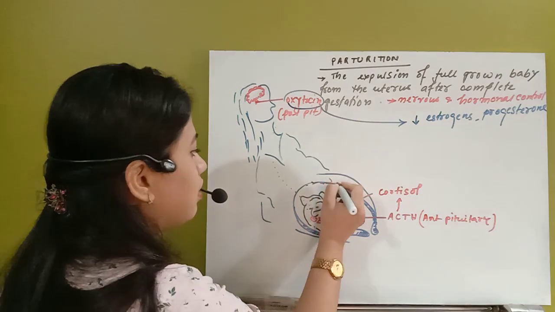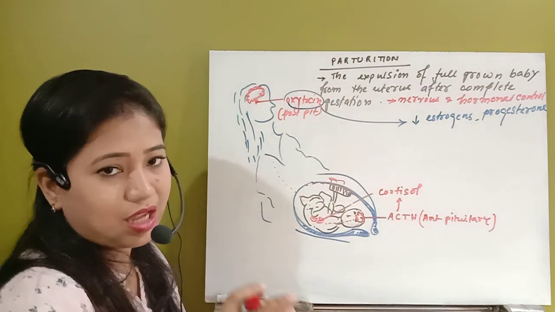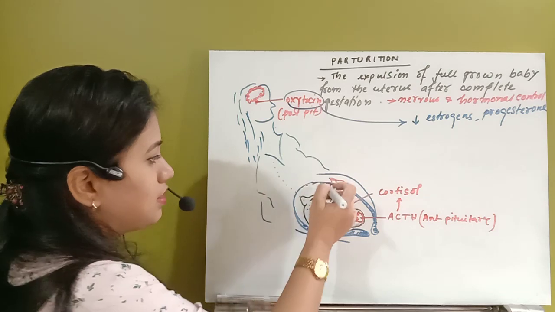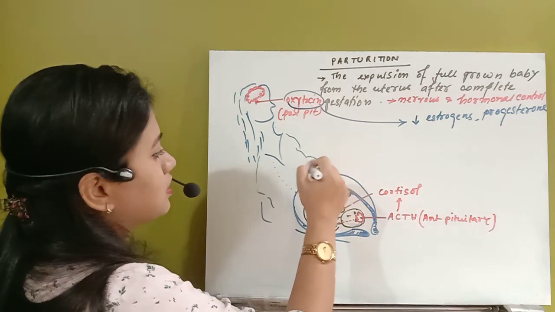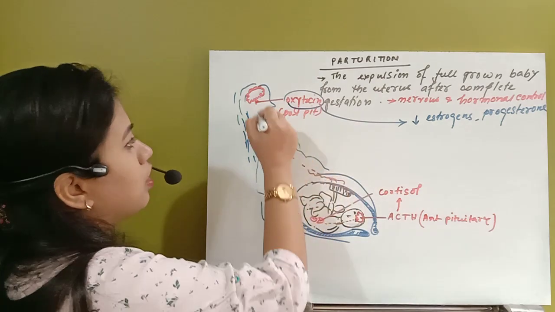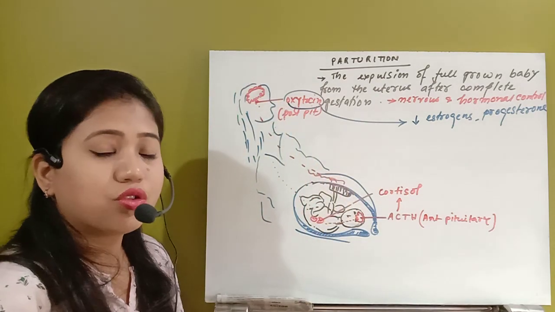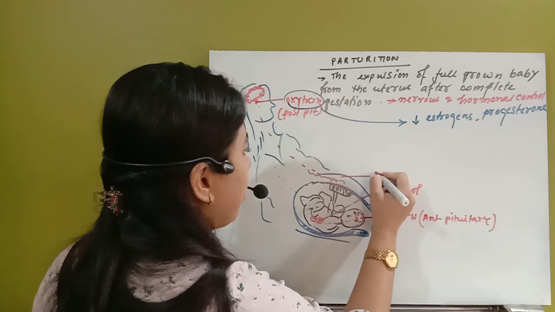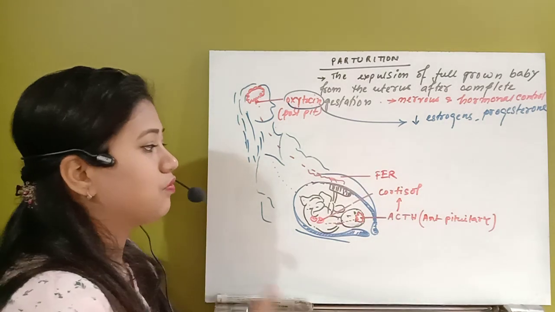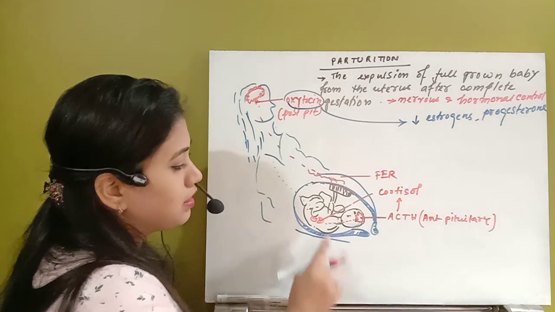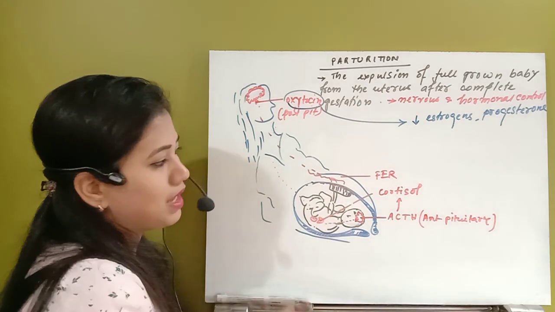That means the nerves attached to the region of the placenta get depolarized, and after that they carry this sensation to the mother's body also. So that is the FER, fetal ejection reflex. So fetal ejection reflex will be initiated by the fetus as well as the placenta.